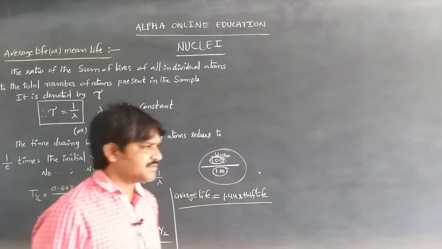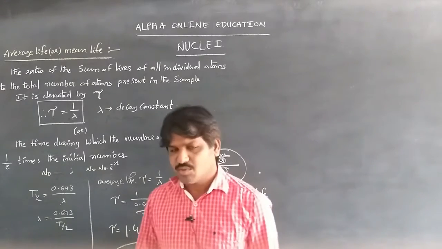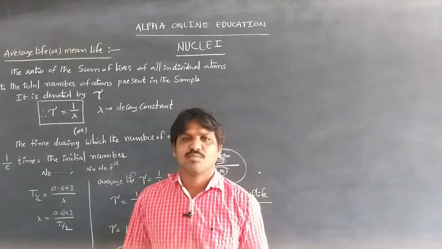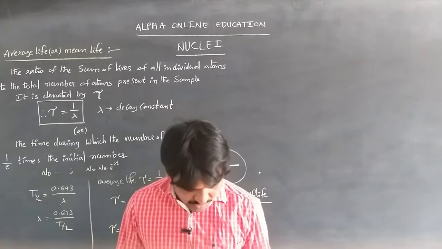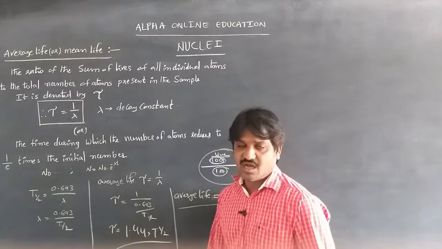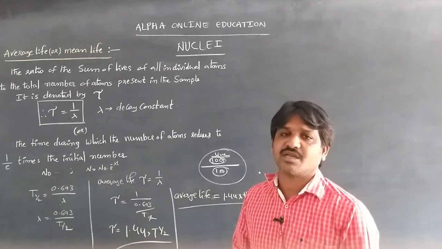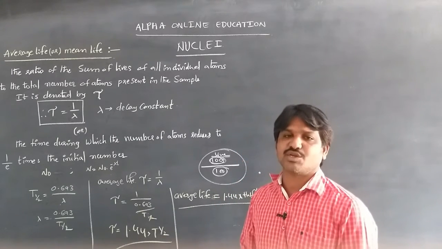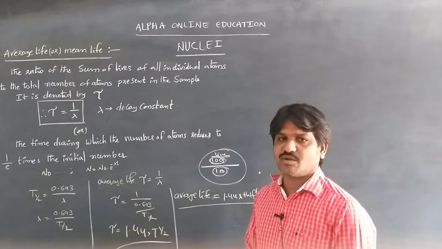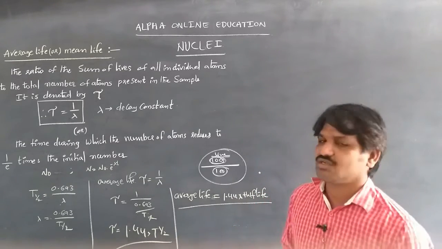Some of the atoms have very short lives. For example, plutonium and tritium have disintegrated in nature, so we can't get them naturally, since a few thousand years ago. We can develop them artificially in a nuclear process. So this is about average or mean life.